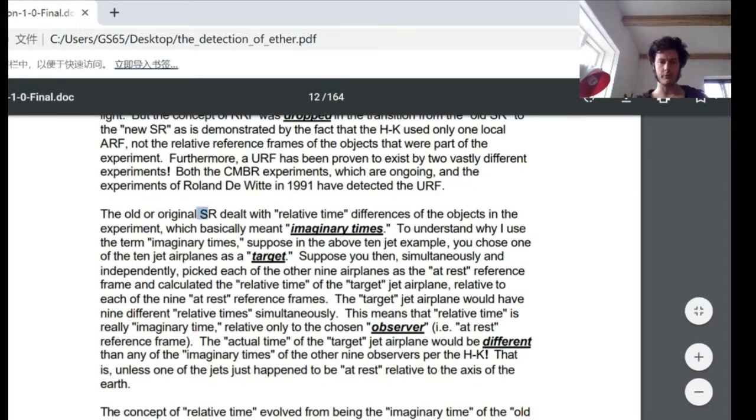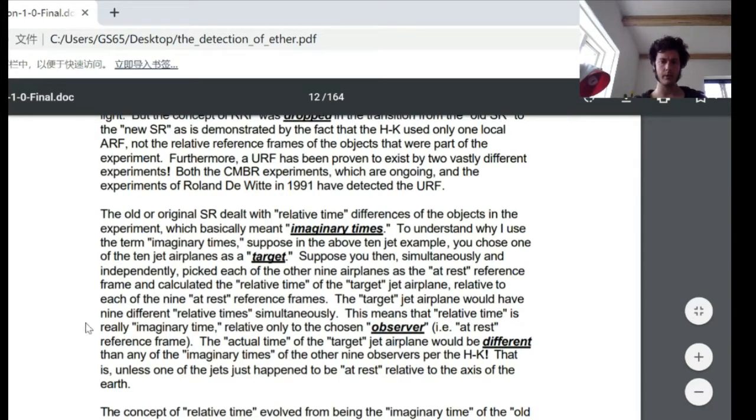The old or original special relativity dealt with relative time differences of the objects in the experiment, which basically meant imaginary times. To understand why I use the term imaginary times, suppose in the above 10 jet example you chose one of the 10 jet airplanes as a target. Suppose you then simultaneously and independently picked each of the other 9 airplanes as the at-rest reference frame and calculated the relative time of the target jet airplane relative to each of the 9 at-rest reference frames. The target jet airplane would have 9 different relative times simultaneously.